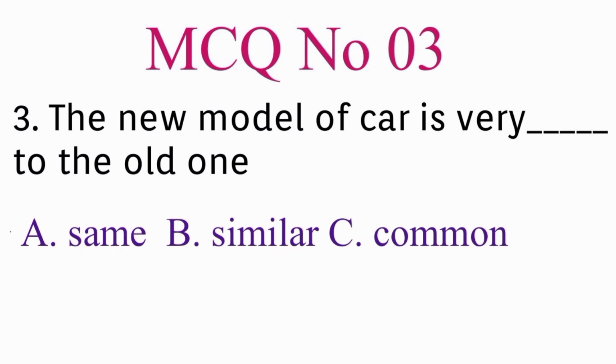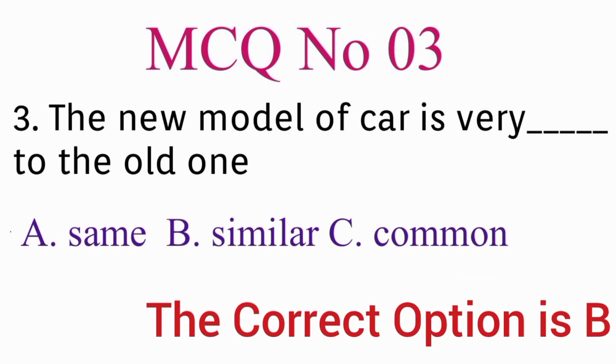Next MCQ we have: The new model of car is very dash to the old one. That means the new model of car is very dash to the old one. A. Same. B. Similar. C. Common. Which one is the correct option in these three? Correct option is B. Similar. The new model of car is very similar to the old one. The correct option is B.